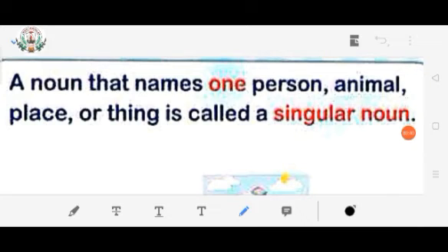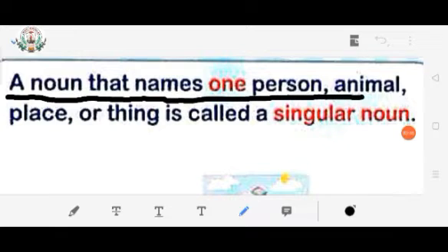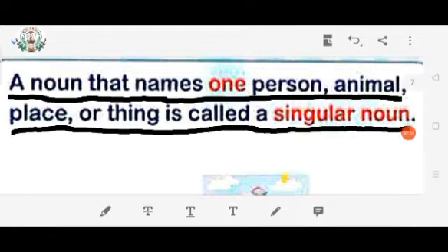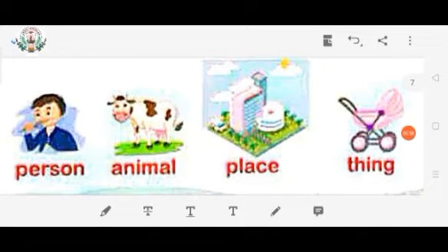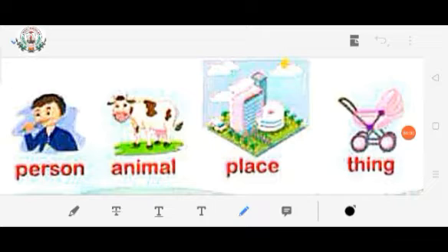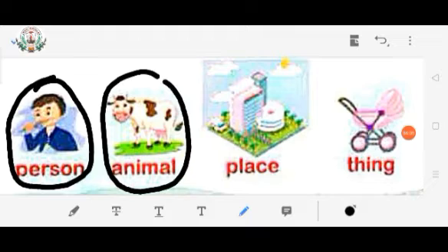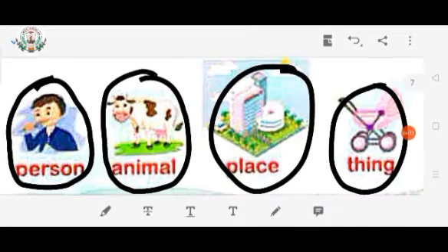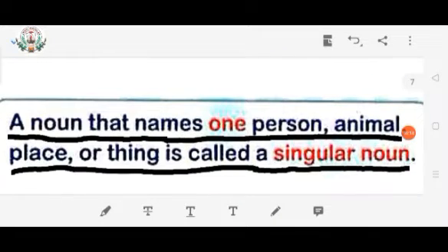Singular noun. A noun that names one person, animal, place or thing is called a singular noun. It means that in this picture you can see children, only one person is there, one animal is there, one place is there, one thing is there. A noun that names one person, animal, place or thing is called a singular noun.